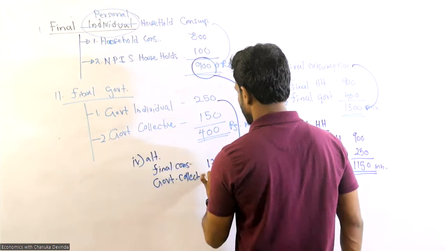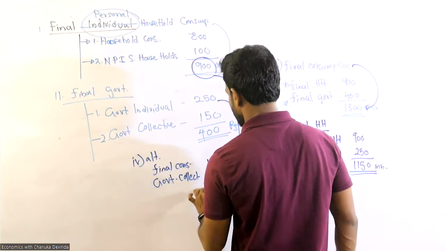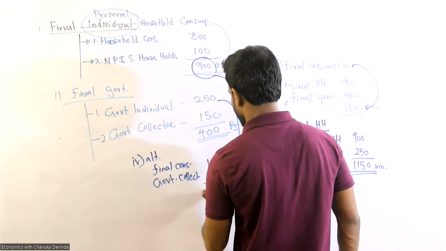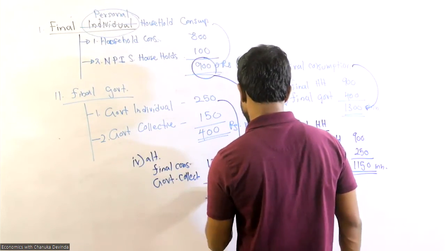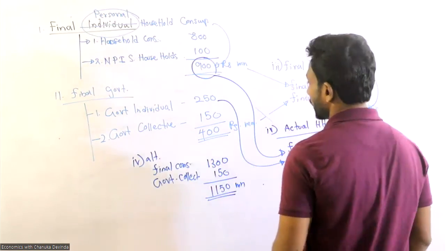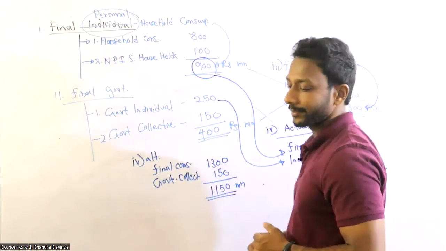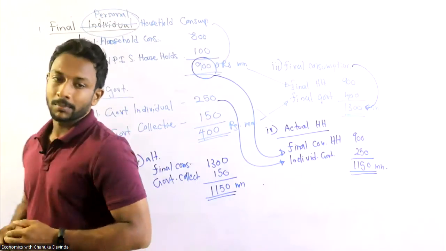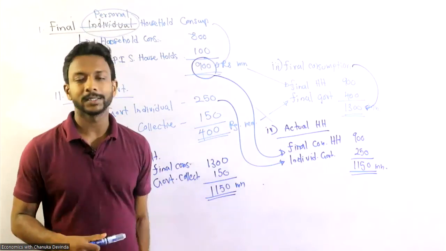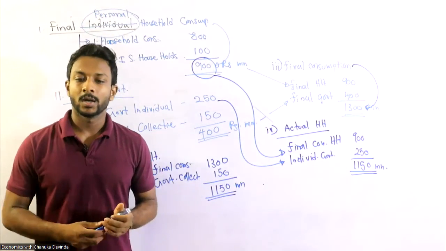It is 150. Now the answer would be 1150. The same, right? You can follow whatever method you want, but better this method, right?